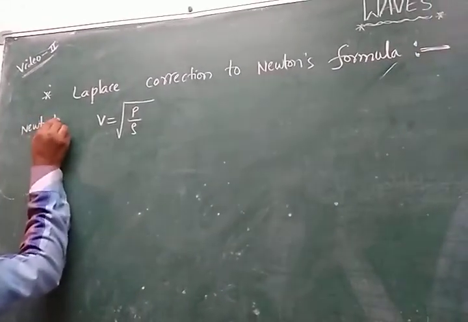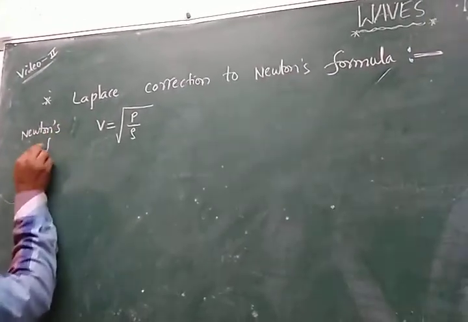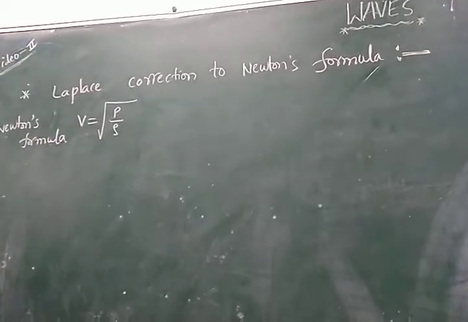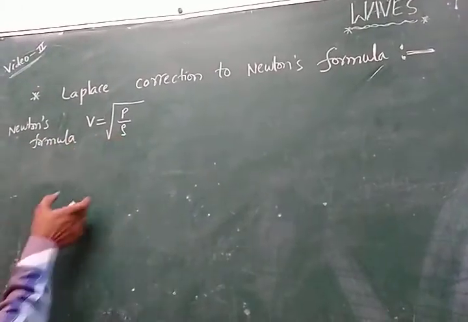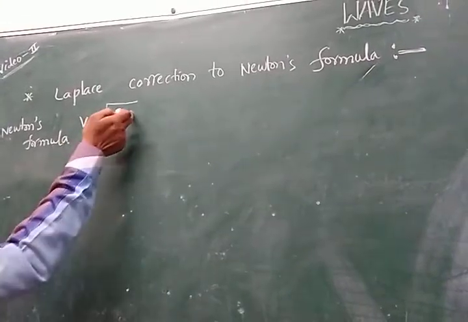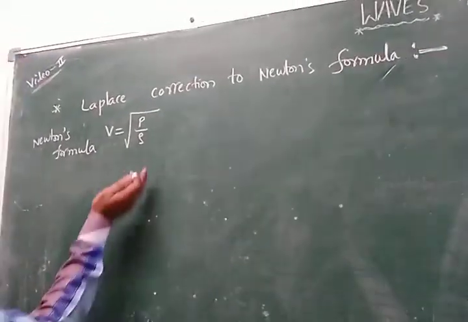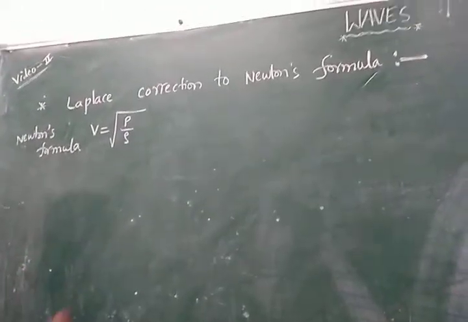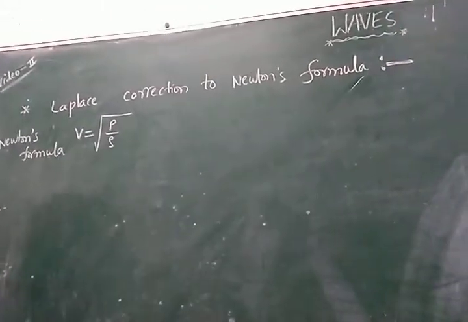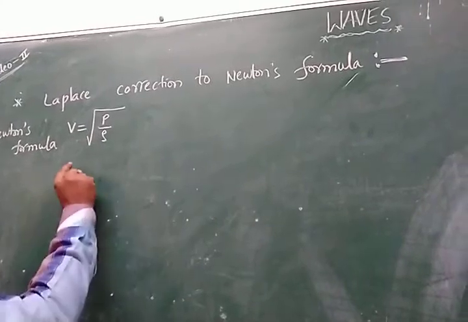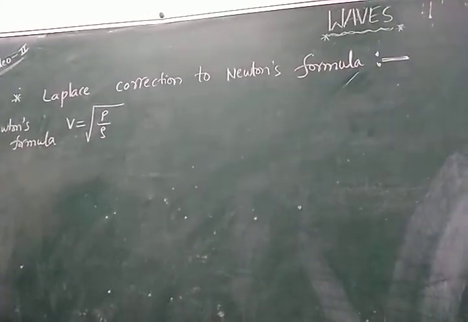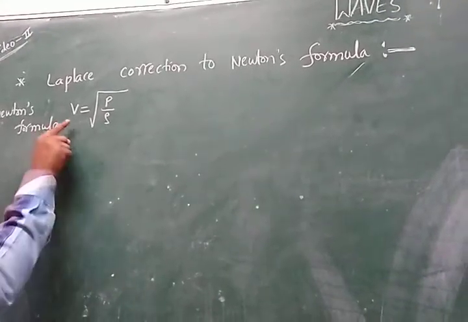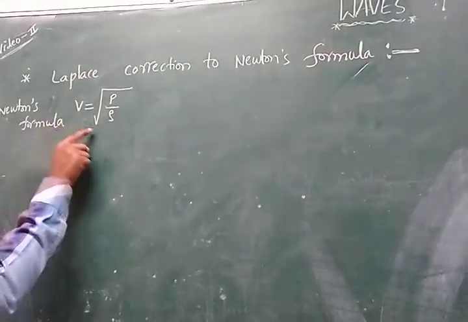Newton's formula: v is equal to the square root of p by rho. This is used for an isothermal process, which we first learn about in the first year. In an isothermal process, the temperature is constant, the pressure will be increasing, and the volume will be decreasing. Based on this condition, we discuss v equal to the square root of p by rho.